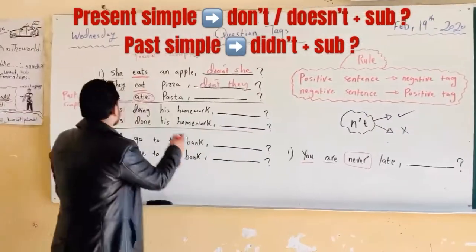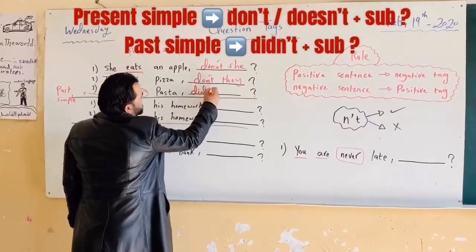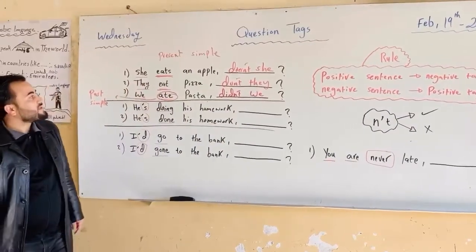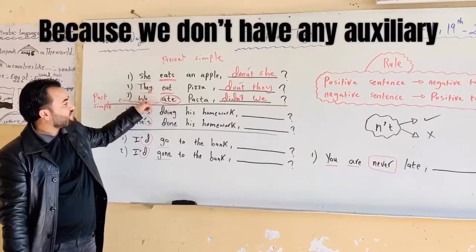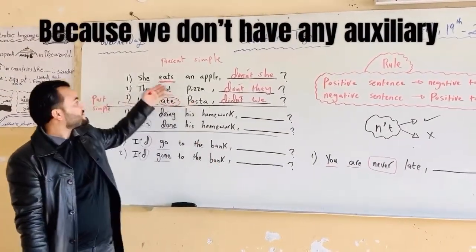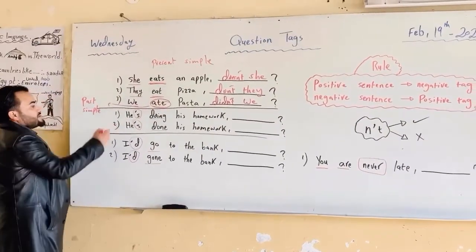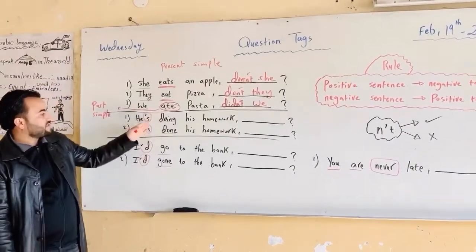So what is the negation here? We have to use didn't. So didn't we. That's because here we don't have an auxiliary verb like am, is, are, or a modal verb, can, could, will, would. Okay.